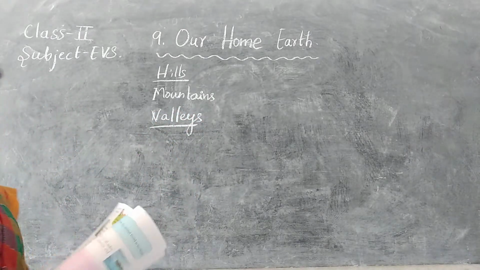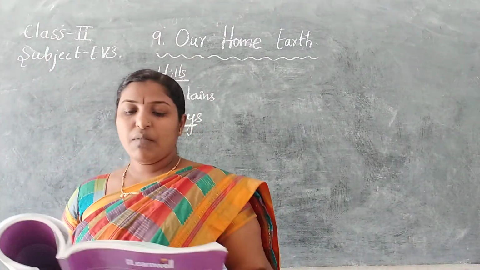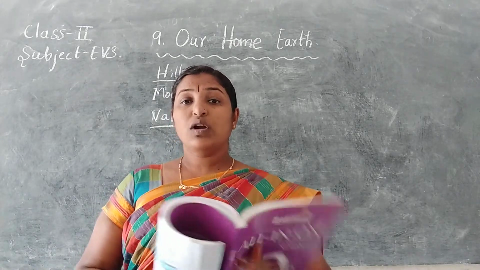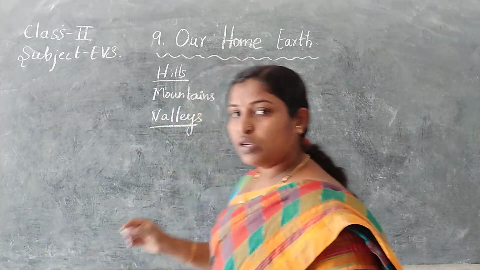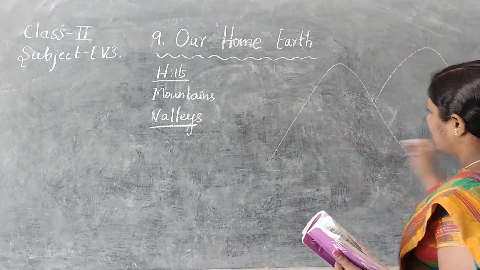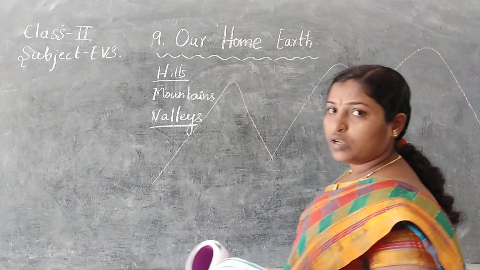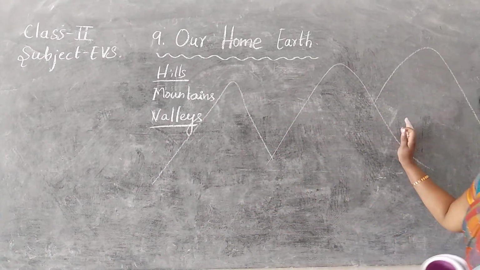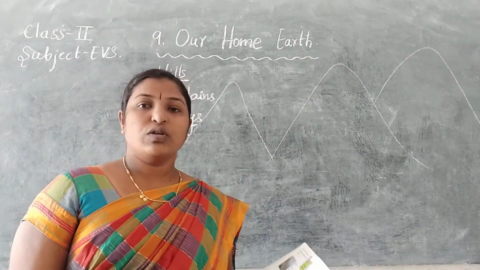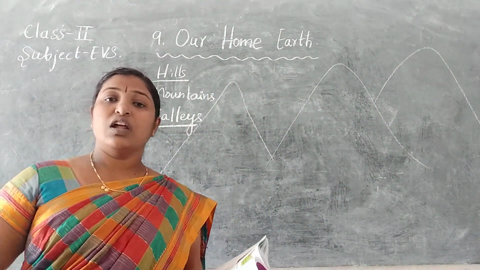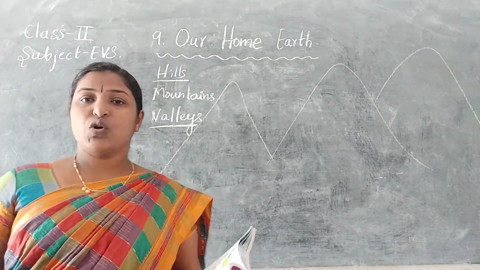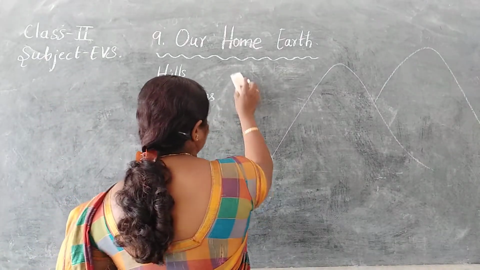What are valleys? The Himalayas are the highest mountain range in the world. What is a mountain range? If the mountains are continuously formed, this is one mountain, again one mountain, by the side of another mountain. Like this, many mountains in a line is known as a mountain range. So many mountains, one after the other, up to kilometers. This line of mountains is known as a mountain range.